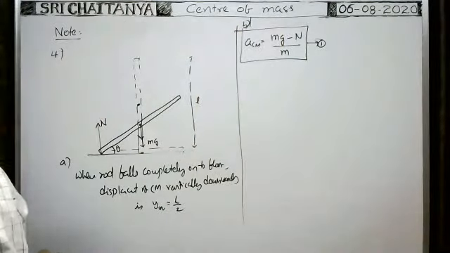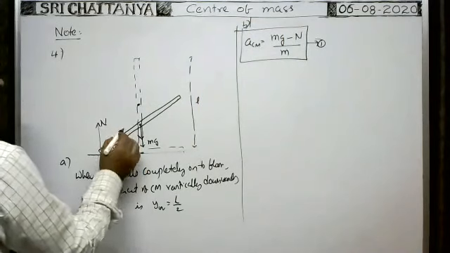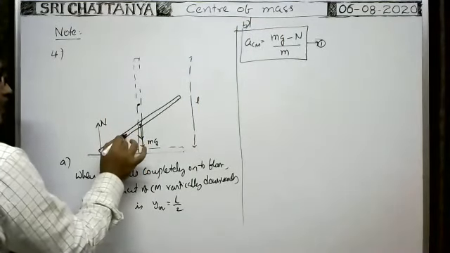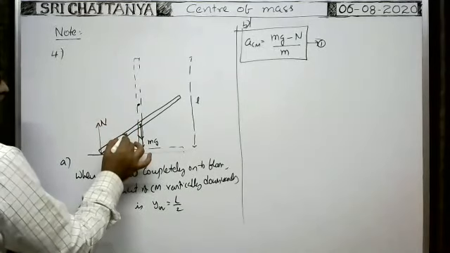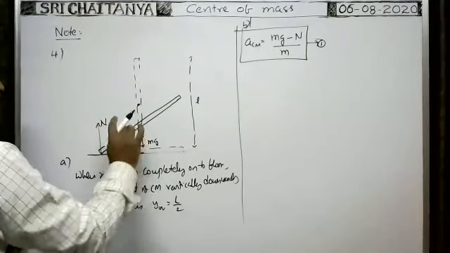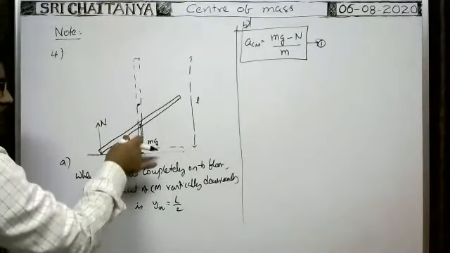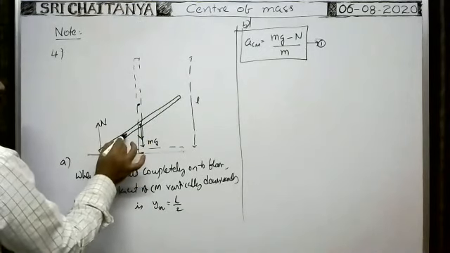Okay, next. Whenever the rod makes an angle theta with the horizontal, suppose you consider any particle, any point on the rod. What is the nature of motion of that point? Whenever the rod is falling like this, the central mass travels along the vertically downwards direction only. At that time, what is the nature of motion of the point considered on the rod?